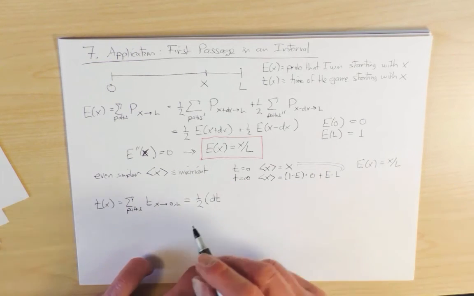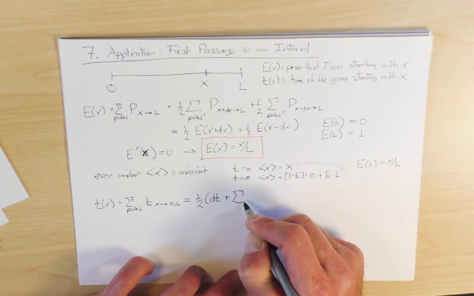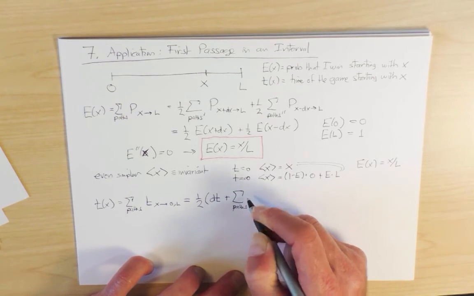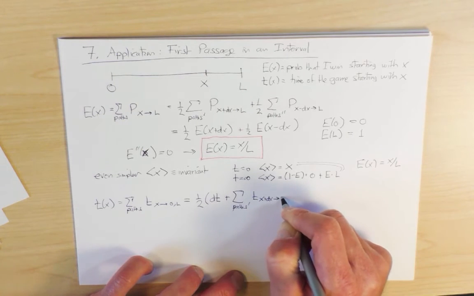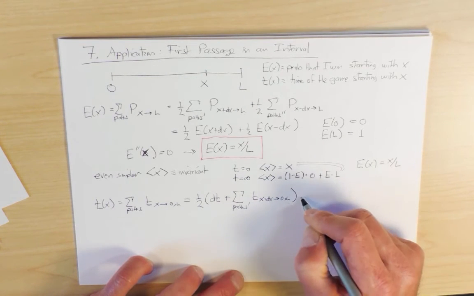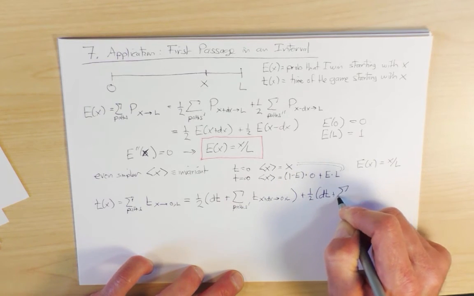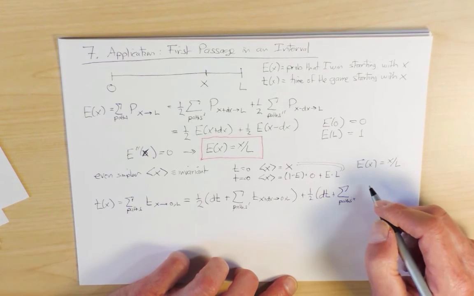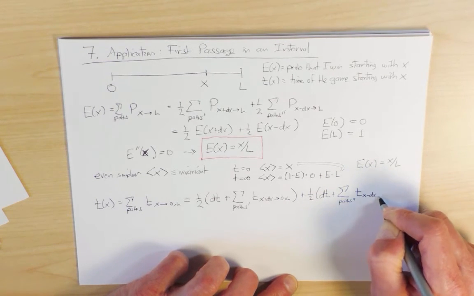But then I'm at position x plus dx, and to find the exit time from this new position, I sum up over all paths prime, t from x plus dx to either 0 or L. And similarly, there's a term 1/2 dt plus a summation over all paths double prime, in which the very first step is to the left, and I compute t starting at x minus dx and going to 0 or L.